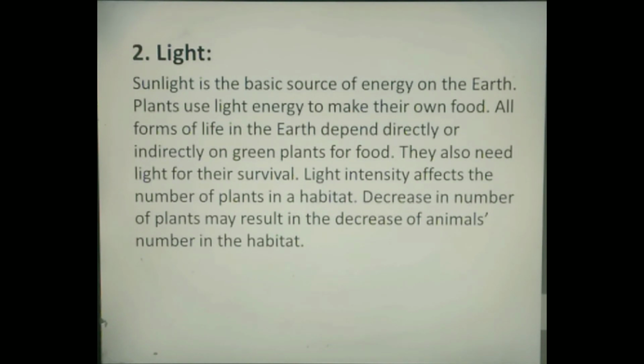Plants receive light energy directly from sun to produce food by the process of photosynthesis. With the help of light energy, plants can produce food and also oxygen for all living organisms which are dependent on plants for this purpose. Products of photosynthesis are food and oxygen. Both these are valuable for animal survival. Animals take oxygen and expel carbon dioxide, which in turn is used by the plants for photosynthesis.